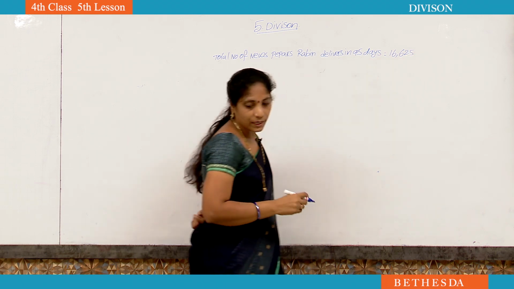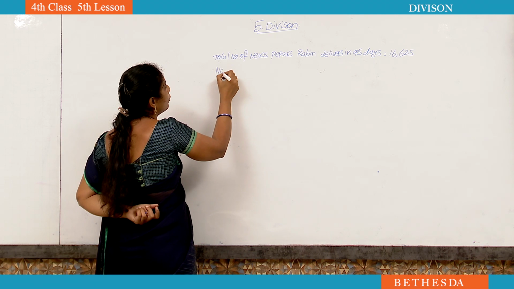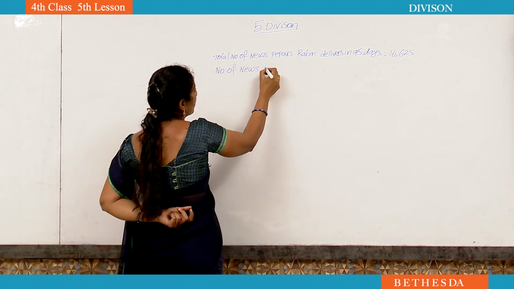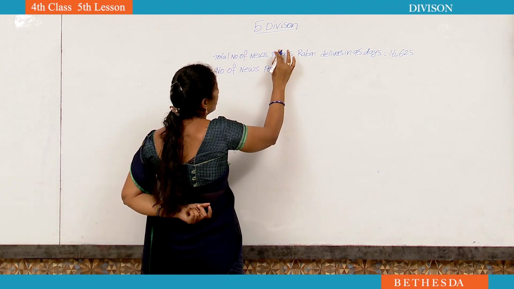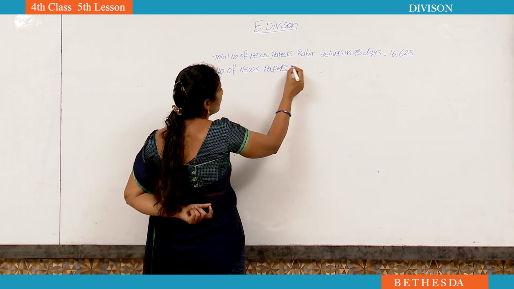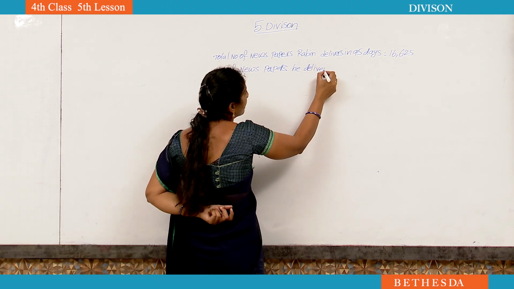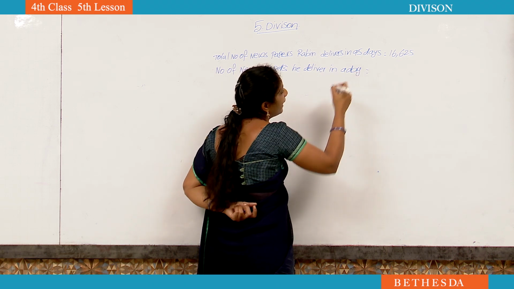16,625. Now what do we have to know? The number of newspapers he can deliver in a day. We have to know in a day. Day means one day's value.